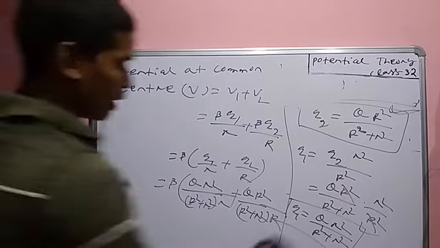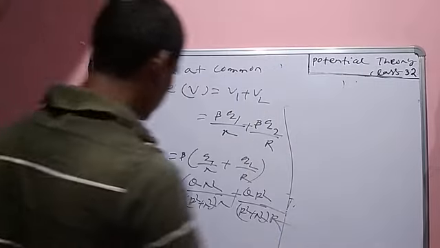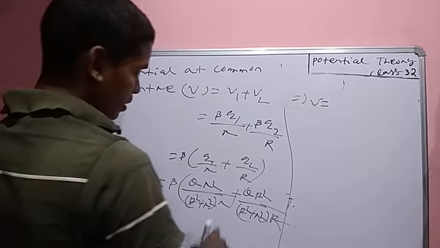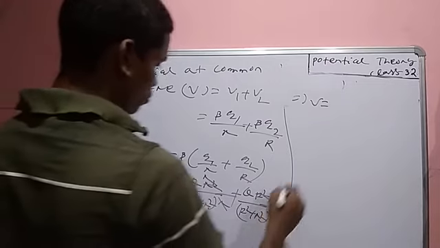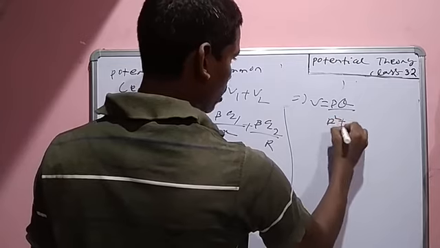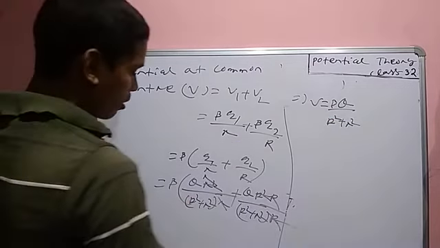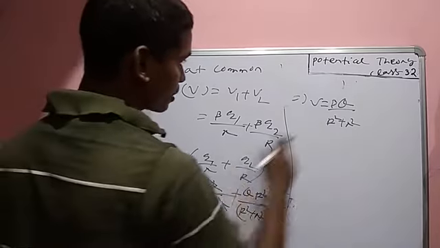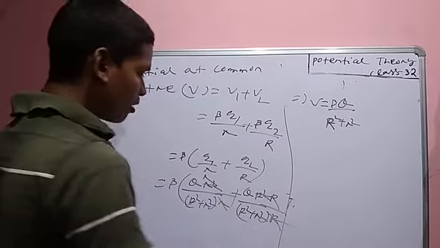So finally you get the result. V is equal to, cancelling, beta Q by capital R square plus small r square, taken common.